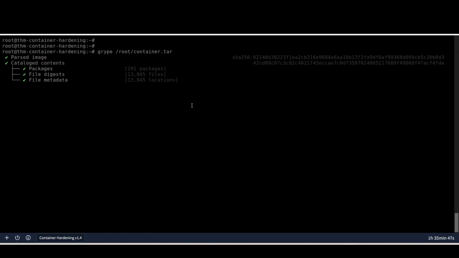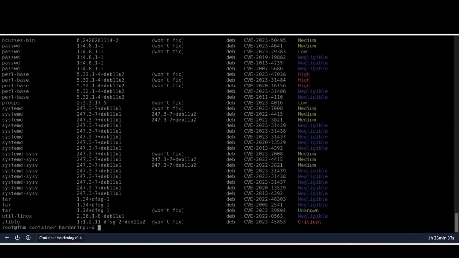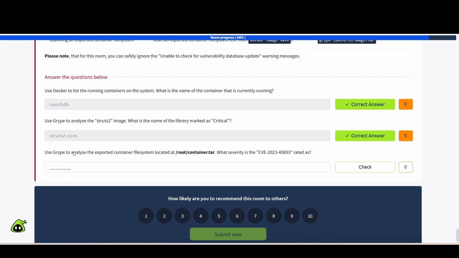I can just fast forward the video if it's going to take forever. But I wonder if we can just combine this with grep to look for this specific CVE, right? So let's flip back over here. Okay, so that didn't take long at all. And all the way here at the bottom, CVE-2023-45853, and it's rated as a critical. So we're going to plug that in as our answer.